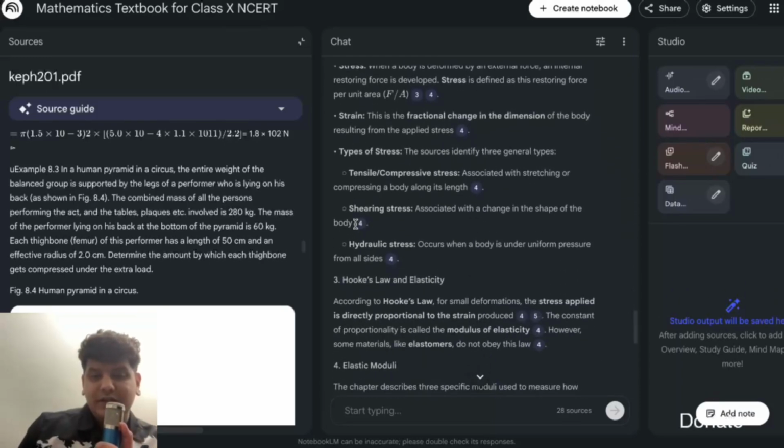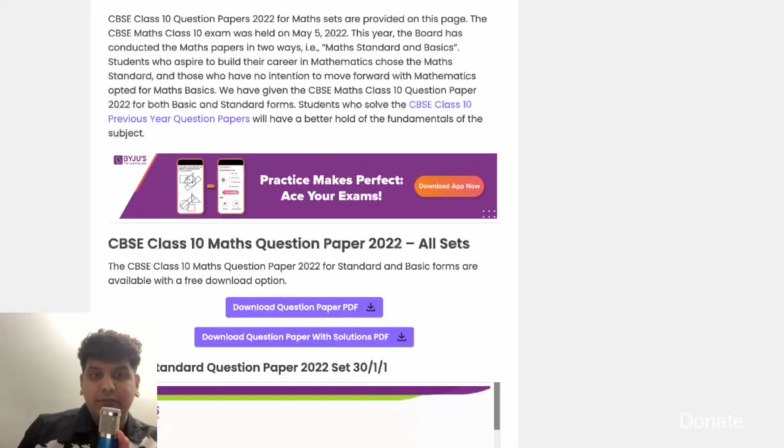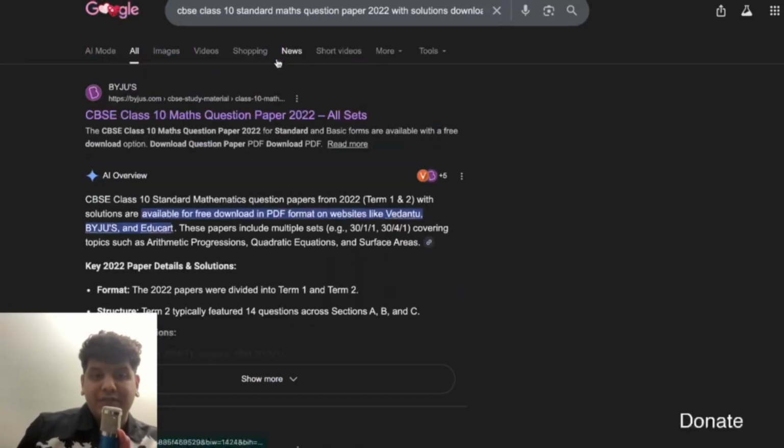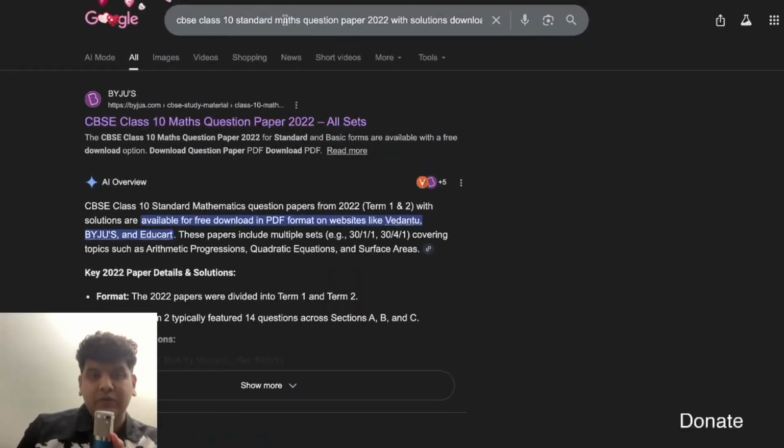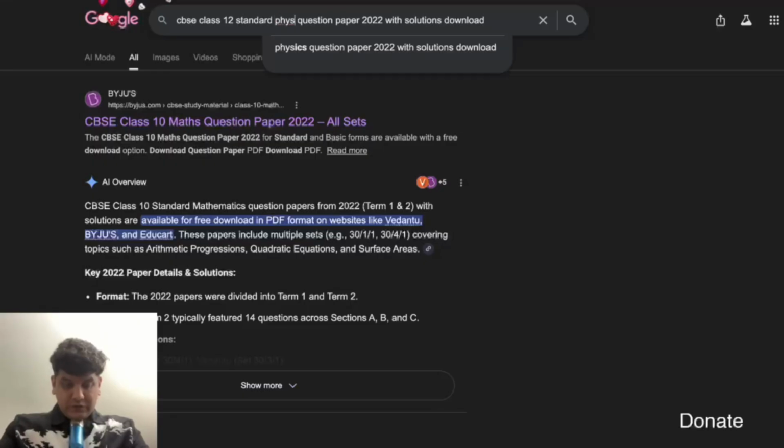Okay, stress and strain, correct. So what if we get a paper of CBSE class 12th standard physics part 2?